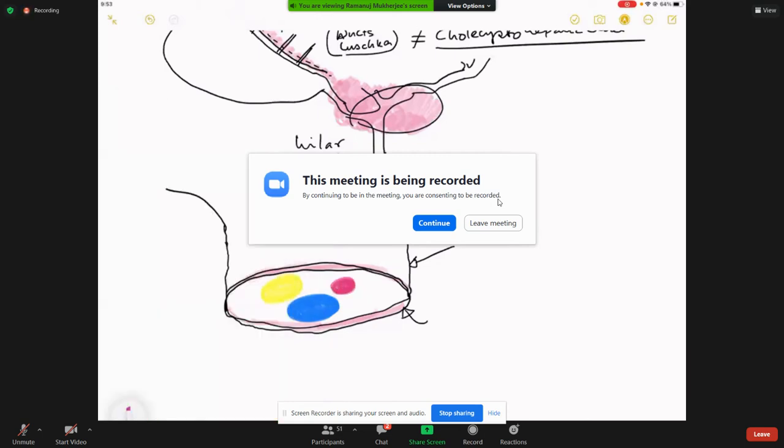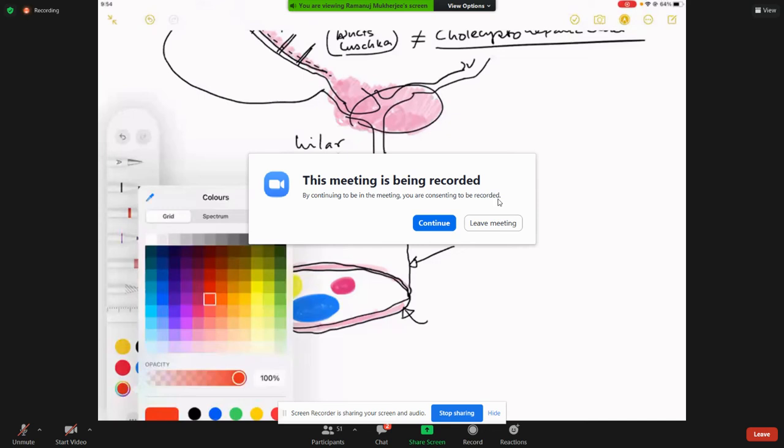Now I've drawn a very exaggerated diagram for you to appreciate only one thing, that the things are not exactly like this. Things are much more complex, but if you understand this is the way the anatomy around the hilar plate is, then when you mobilize the hilar plate, it becomes an easy job to identify that the portal vein is behind, and behind the portal vein there will be another structure. Why should I be interested in this knowledge?